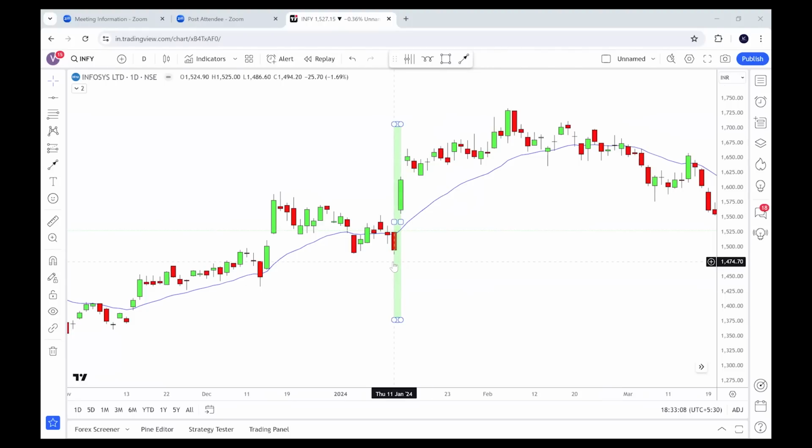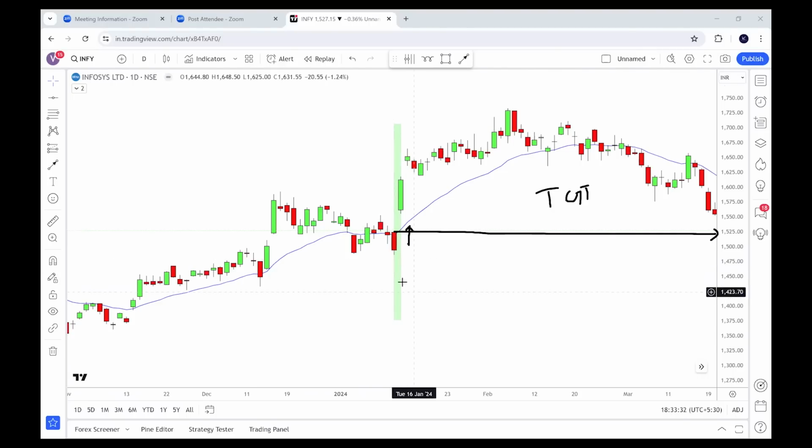Once the day is almost ending, at 3:30 the market closes, just a few minutes before the market close, what is the open of that cycle? 1524 is the open, right? So you already know that this is your target. Because if it's an up cycle, that means next day it has to close above this level, right? Where it is currently closing. Currently closing at 1494.